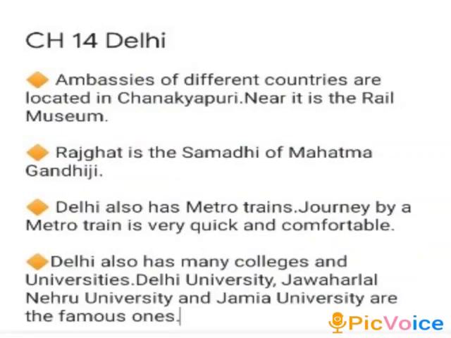Students, if you go to Chanakya Puri, you will see many buildings with different flags and these are the embassies of different countries which are located there. Near it is the Rail Museum and over there you can see the old railway engines. Then there is Rajghat, also situated in Delhi, which is the Samadhi of Mahatma Gandhi ji.